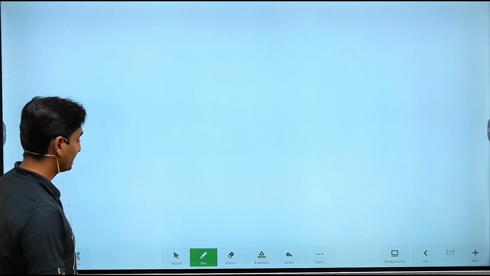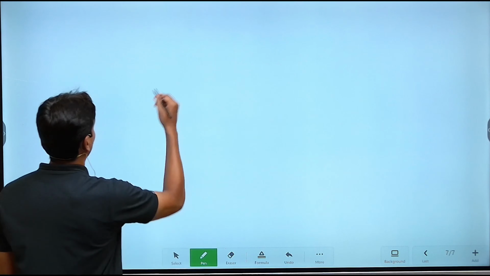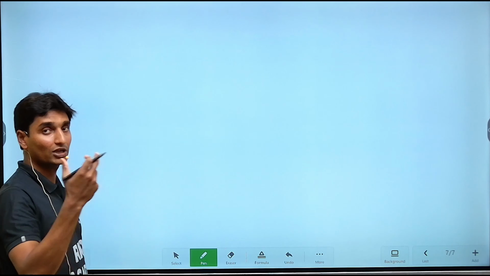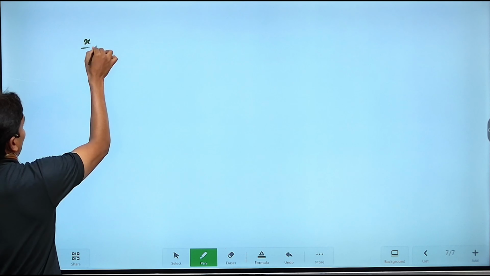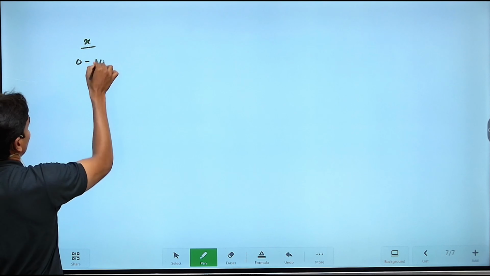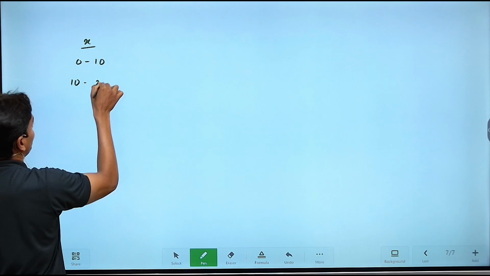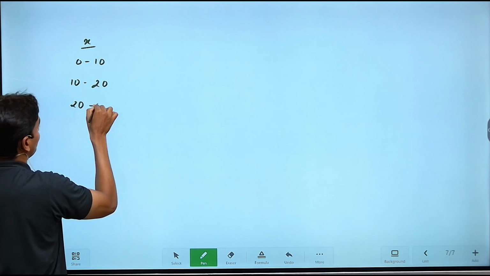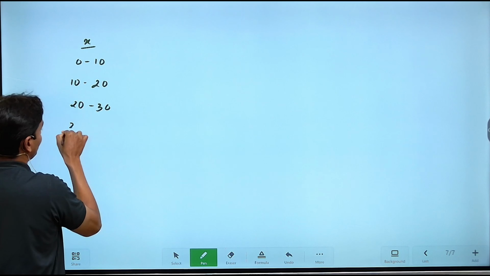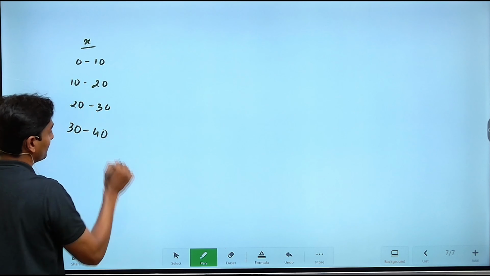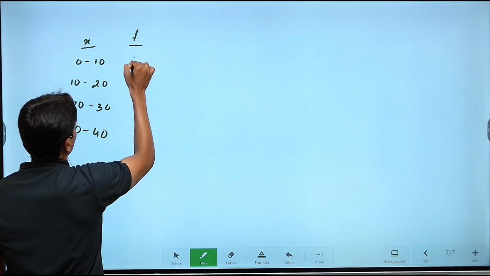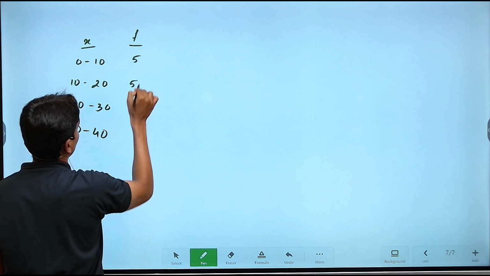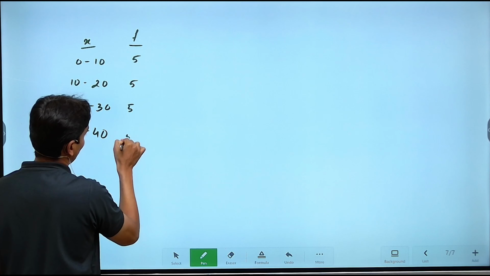Now we are going to discuss the method to find the quartile whenever a continuous series has been given to us. Continuous series. So X, I'll take it to be 0 to 10, and next it will be 10 to 20, 20 to 30, and then 30 to 40. Right, I'll write down the frequency once again. Frequency will be 5, once again 5, once again 5 and 5.